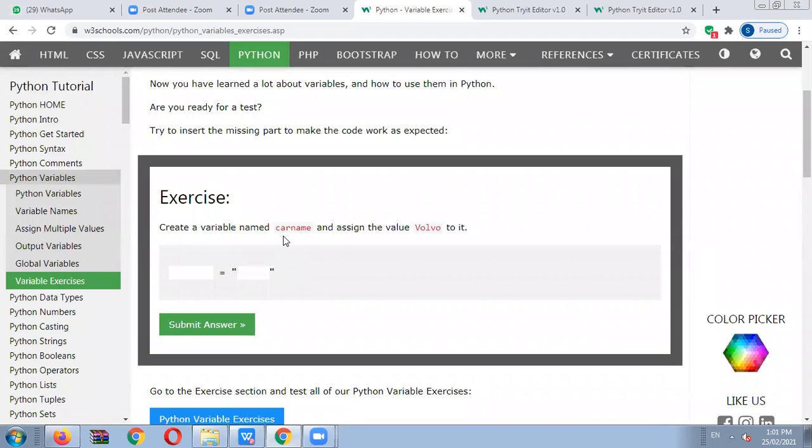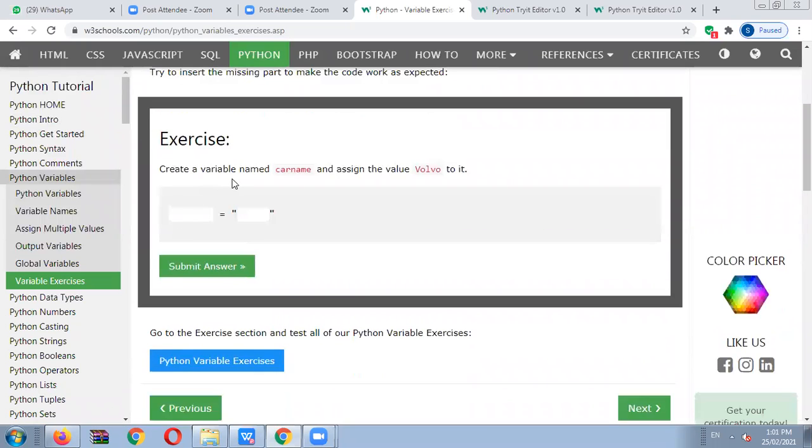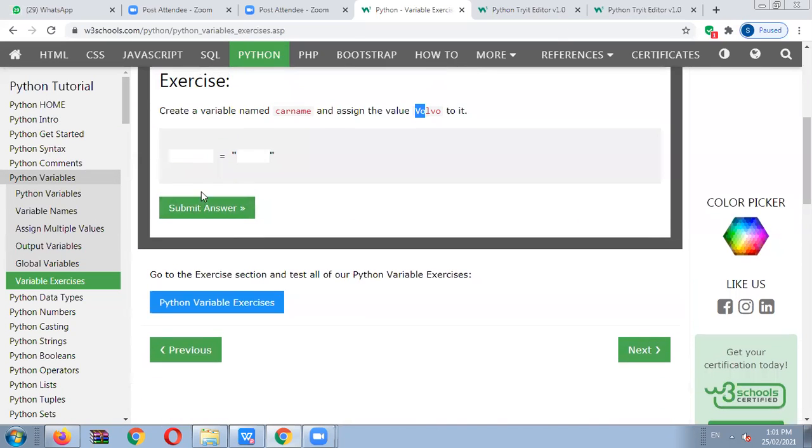Create a variable named carname and assign the value Volvo to it. कसं करणार सांगा पटकन एक्सरसाइज. क्रिएट अ व्हेरिएबल नेम कार नेम घ्यायचे आणि त्याला असाइन वॉल्वो करायचे. Less than 1 minute is pending here now. Okay, so what will be the output? We have to directly write carname. Okay, we will submit our answer.